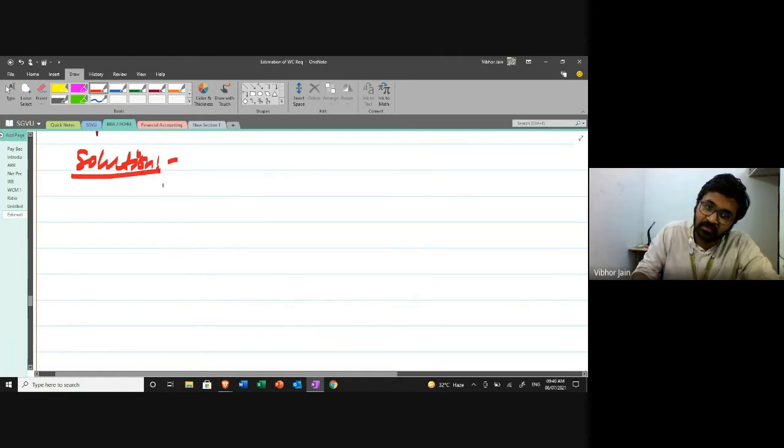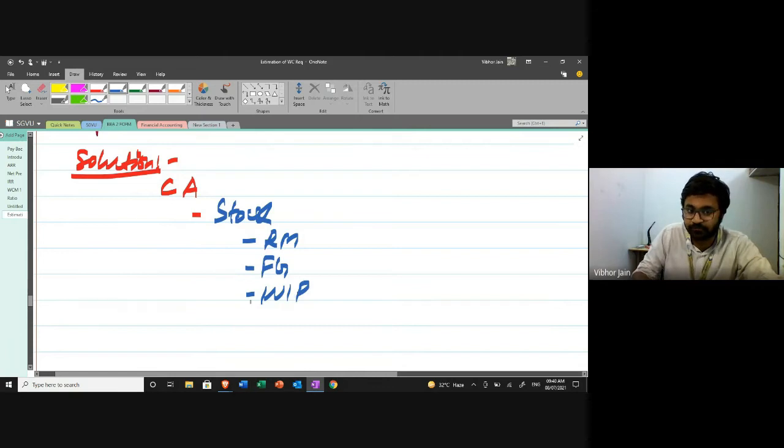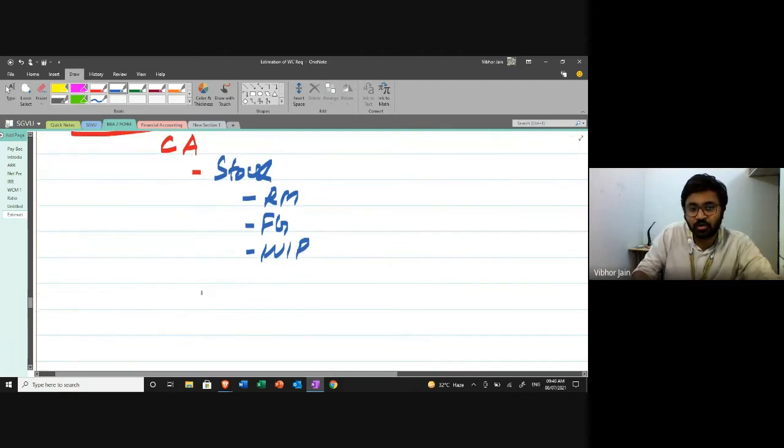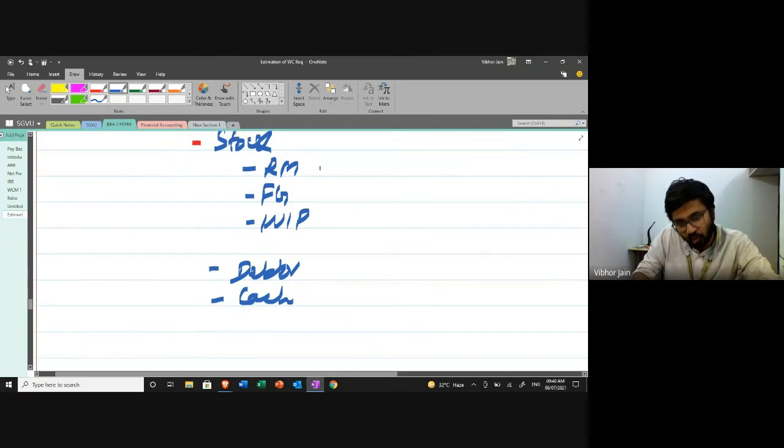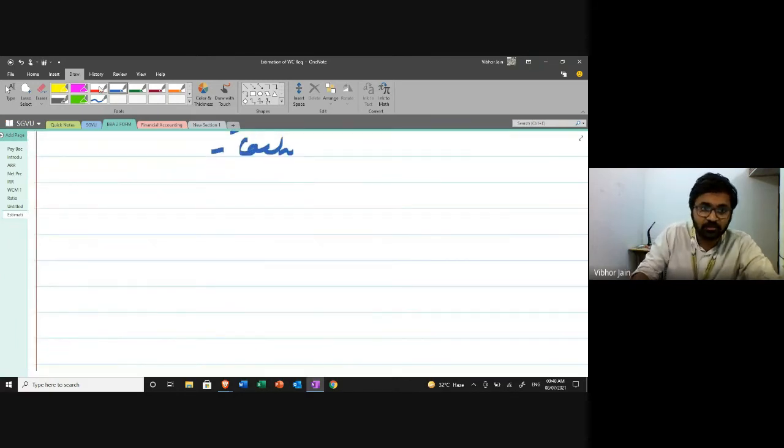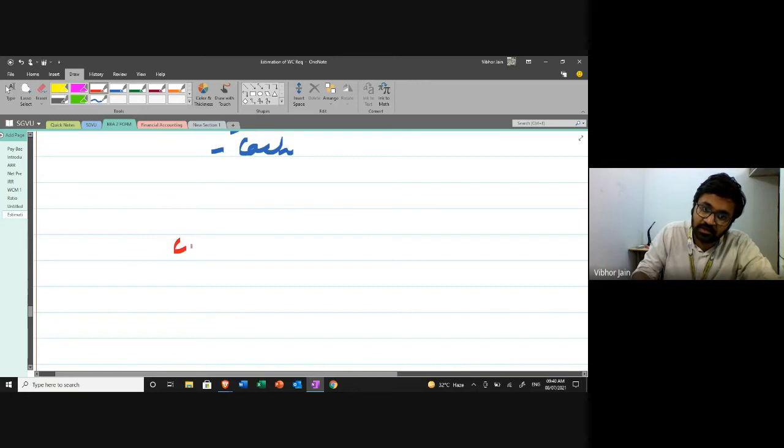So I'll make the format. It is current assets. In current assets, I'll include stock. In stock, I'll include raw material, finished goods, and WIP, work in progress, and so on. Then I'll include debtors, cash balance, and all other current assets. Now from here, I'll calculate current liabilities.